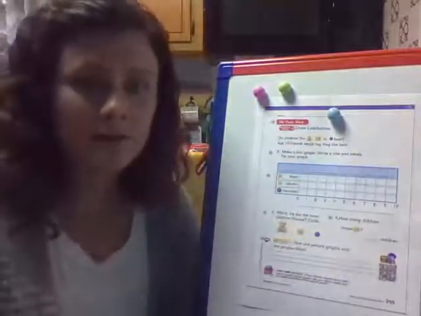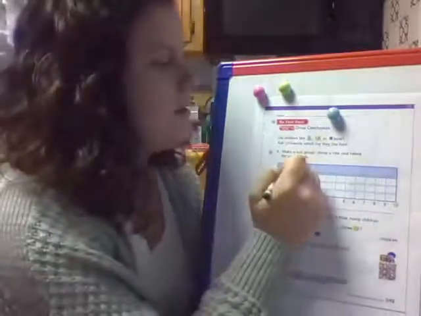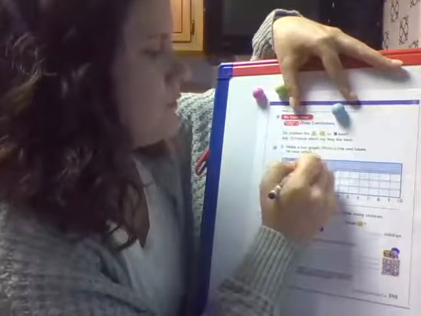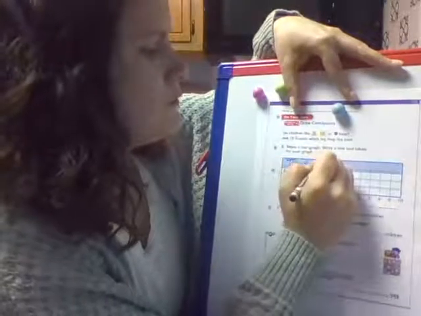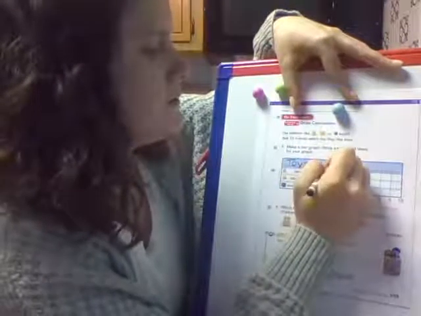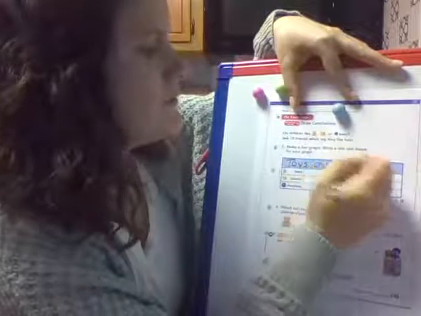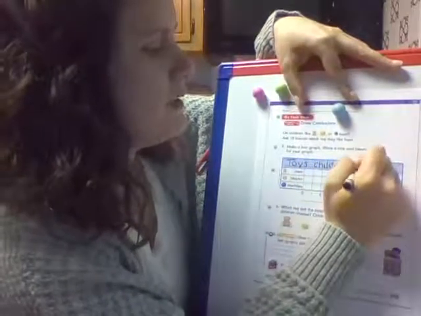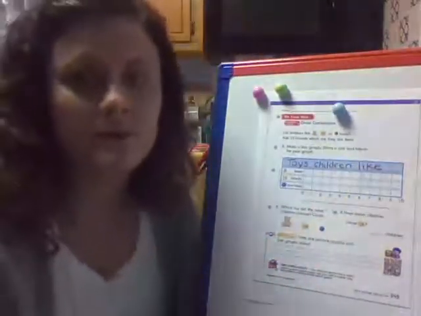And when I think of bears, blocks, and marbles, I think of them as a toy, as something you might play with. So I might, on my title, write toys. Oops, sorry, guys. It's hard to write. Toys children like. So on the top, I wrote toys children like.